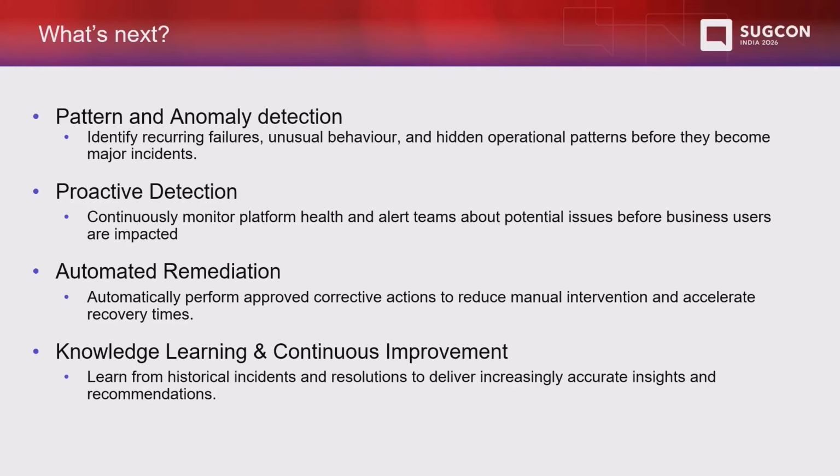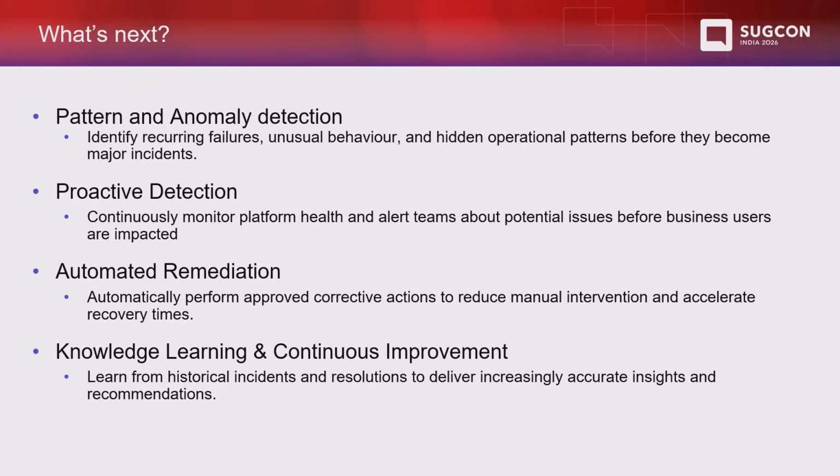First is pattern and anomaly detection, to identify recurring failures. Right now, it is completely working on the prompt which we have given, but we also want to identify recurring failures and hidden operation patterns in the logs that could become a major incident in future. That is something we want to do to enhance our agent.